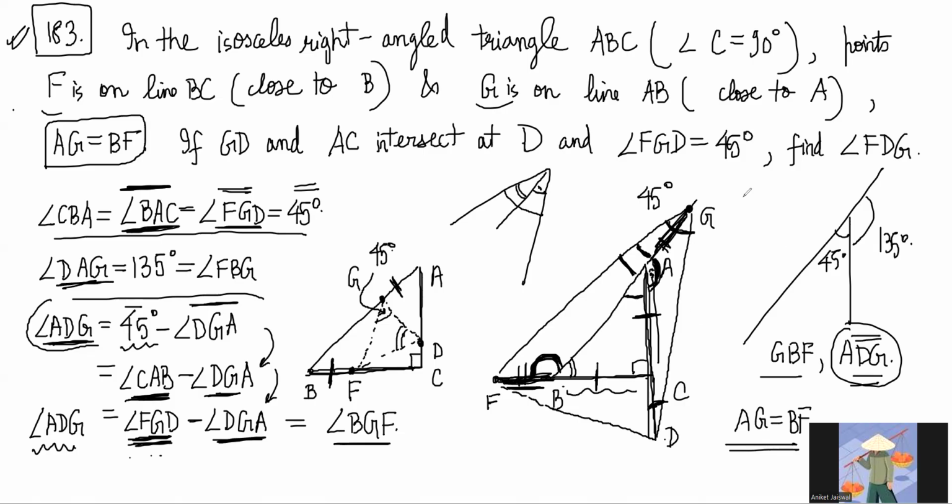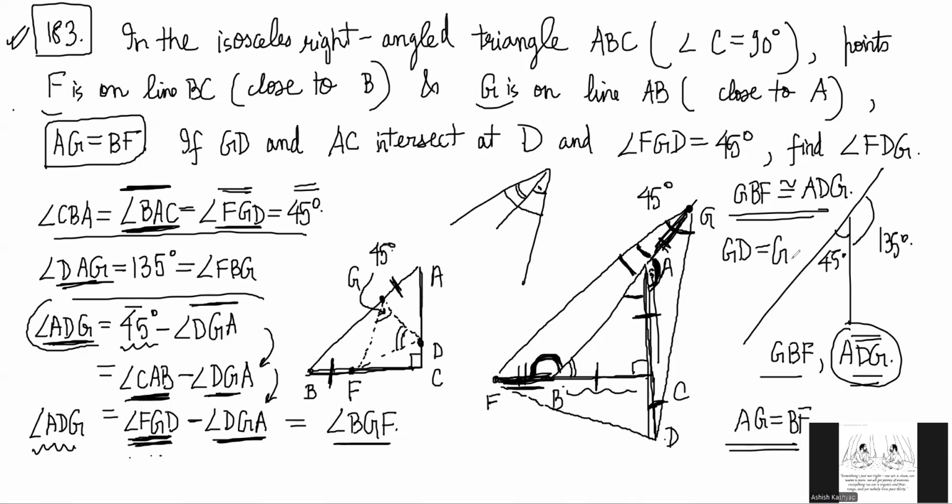So basically we are getting GBF triangle is congruent to ADG triangle, right? Then from there we'll be able to say the third side GD is equal to GF.